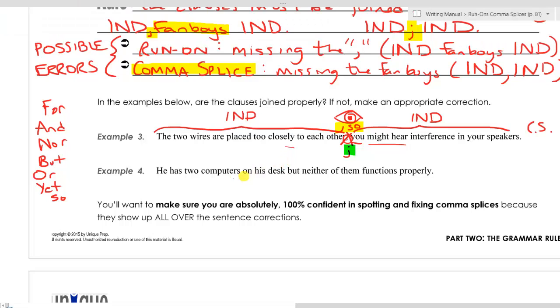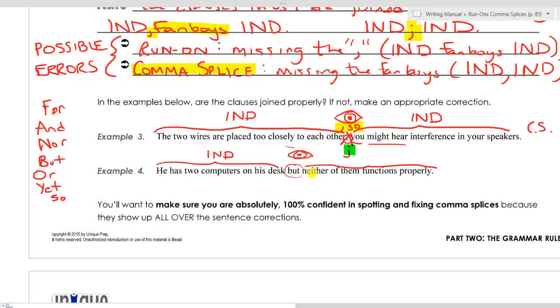Next, in example 4, we have: he has two computers on his desk, but neither of them functions properly. So again, here's one of our tip-off clues. We've got a fanboys conjunction. What we've got to do is look before it and after it and think about what we've got. Before it, we have an independent clause. He has two computers on his desk. That is a complete thought.